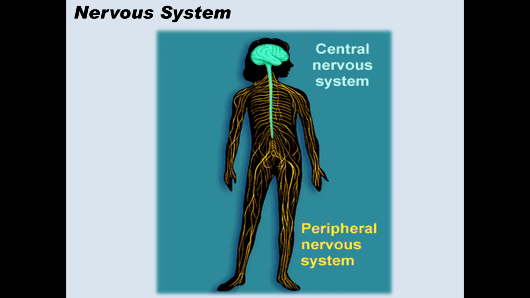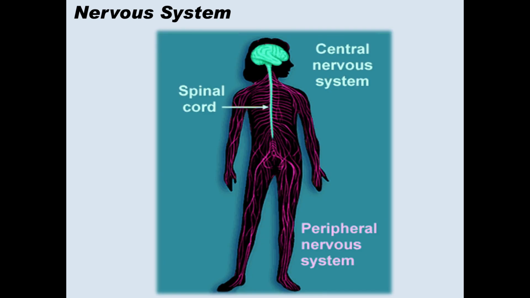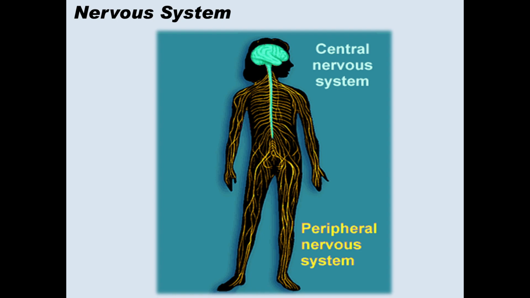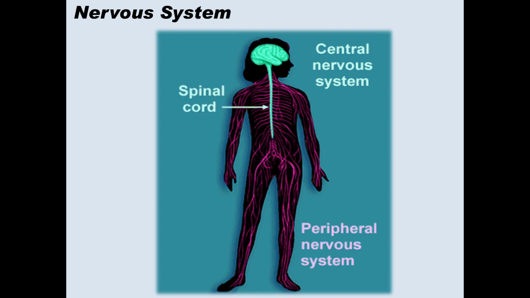In our body, irritability and coordination are carried out mainly by the nervous system. They carry the impulses from the sense organs to the effectors. It coordinates.